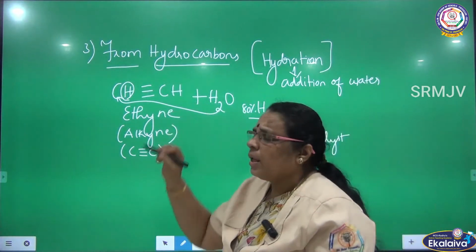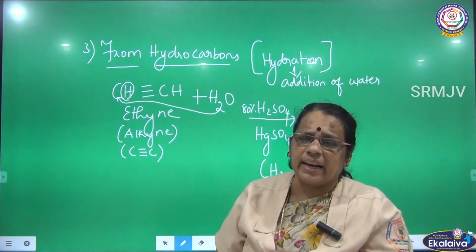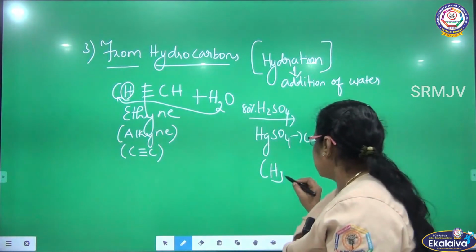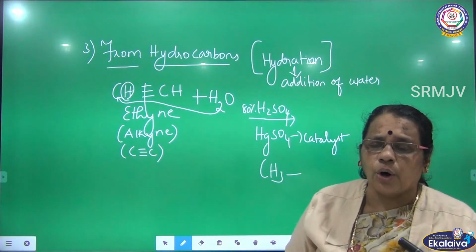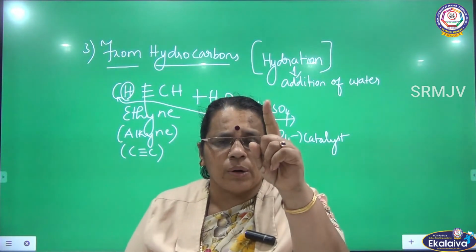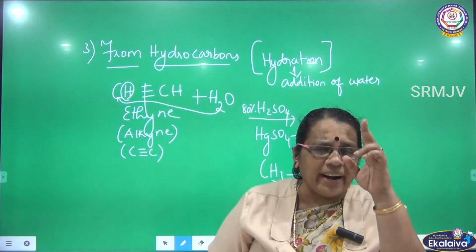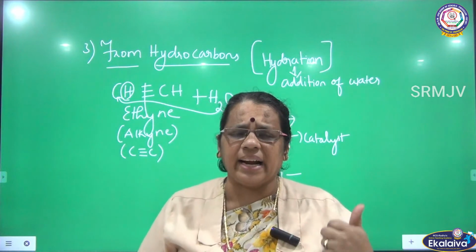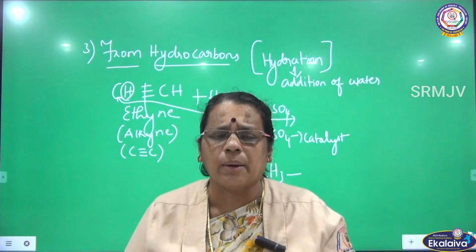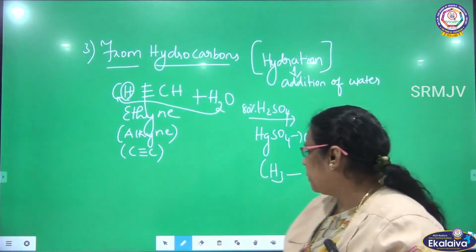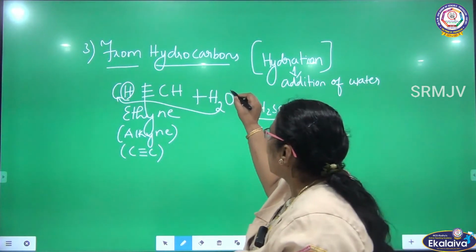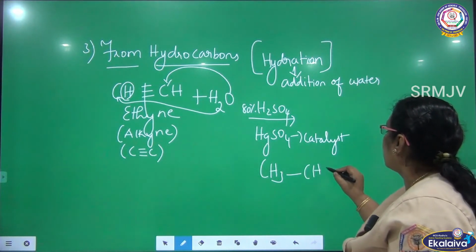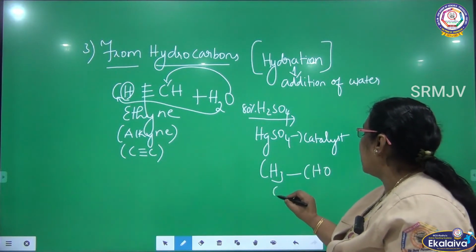For 1 hydrogen, 1 bond will be broken. For another hydrogen, another bond will also break. So what will happen? Triple bond will become single bond. For each hydrogen atom, 1 bond will break. So there are 2 hydrogen atoms, and already there is a triple bond. So by adding the hydrogen atoms 1 by 1, the triple bond will be converted into single bond and this oxygen will be added to this carbon. So what you will get? CH3CHO. So what will you be getting? Ethanal.